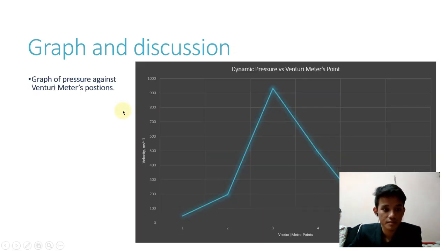And lastly, the pressure against meter position. For the graph of the dynamic pressure, based on the pattern from 1 to 3, the cross-sectional area is decreasing, which will increase the velocity of the moving fluid, which also increases the dynamic pressure. Therefore, it is proven by this graph pattern that the dynamic pressure is correlated with the cross-sectional area. So that's all for me. Thank you very much.